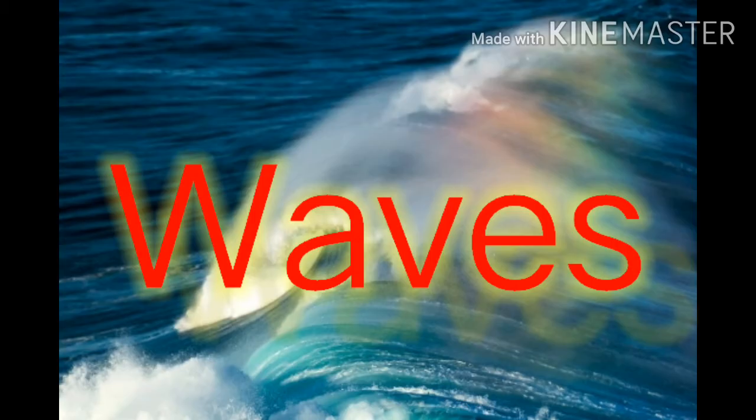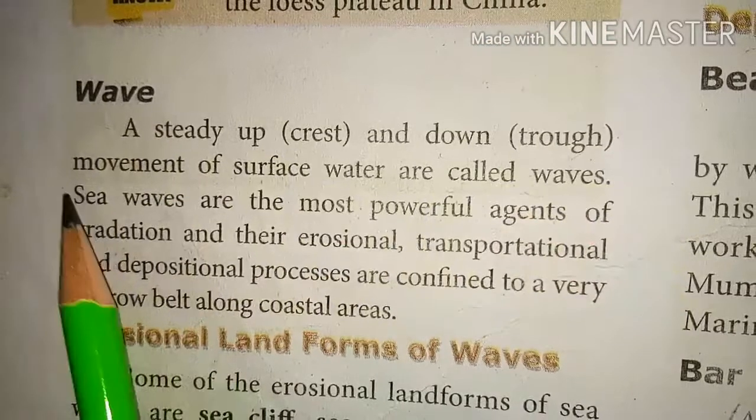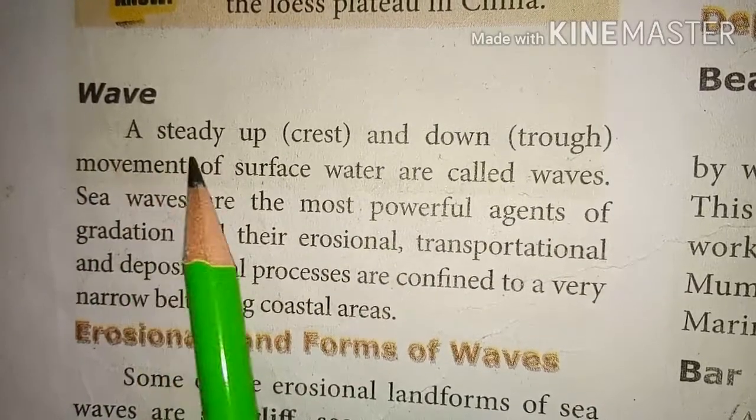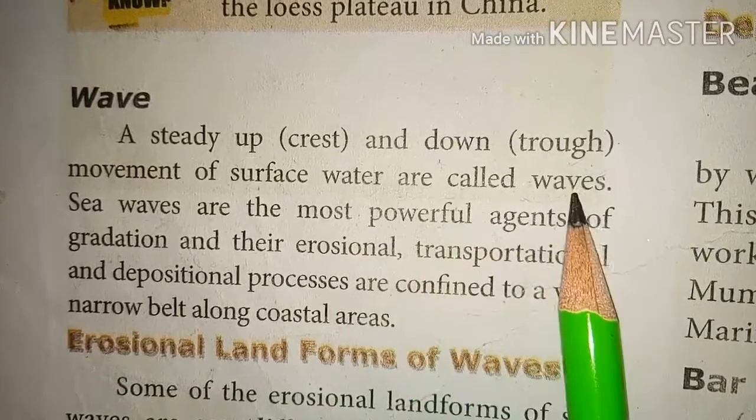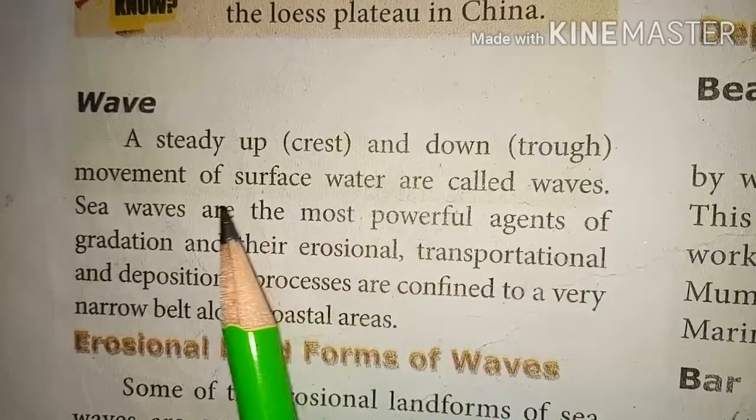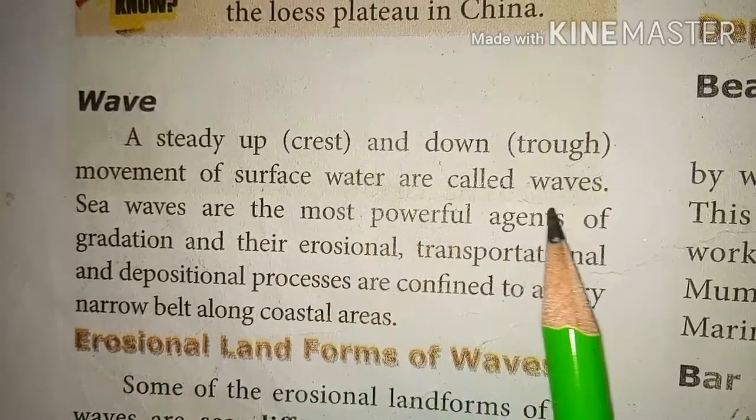Today's class we are going to see about the erosional and depositional landforms of waves. Let us see the textbook. Waves: a steady up-crest and down-trough movement of surface water are called waves. That is, up and down movement of surface water are called waves.